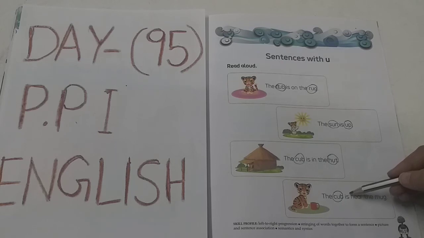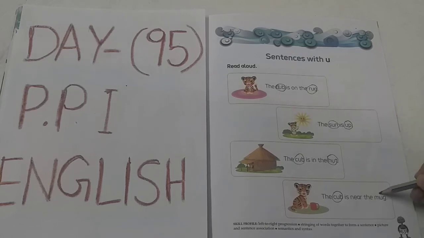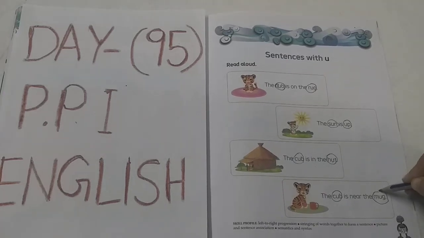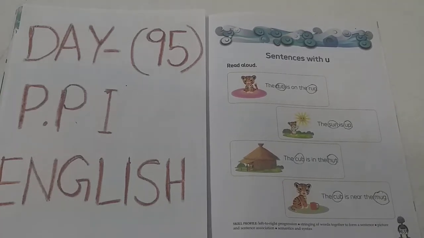What is here? This is. Can you see U letter? No. Near. Can you see U letter? No. The. Can you see U letter? No. Can you see U vowel? No. See the next word, M-U-G, mug. Here in this word, we can find vowel U. So, circle this. Okay. So, the same you have to do at home.